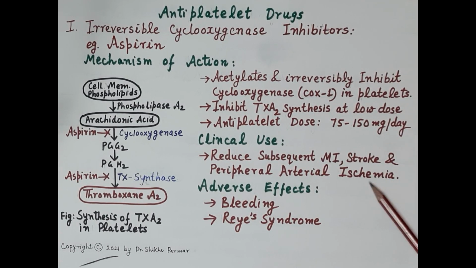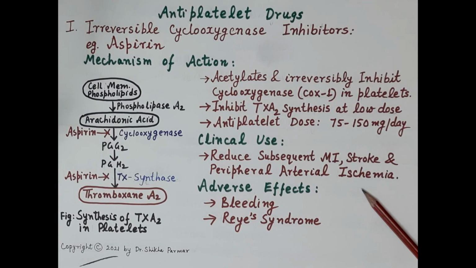Now when we talk about the clinical uses, aspirin reduces subsequent, that is secondary, occurrence of myocardial infarction, stroke, and peripheral arterial ischemia. Since aspirin is a very strong platelet inhibitor, it inhibits platelet aggregation. It inhibits the formation of thrombus in the coronary blood vessel, preventing myocardial infarction.